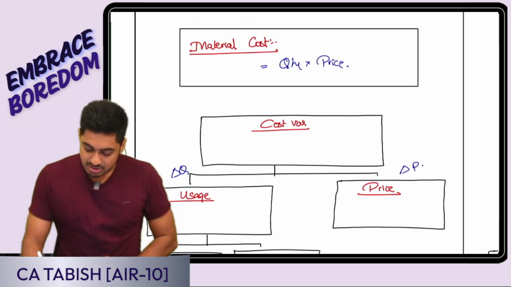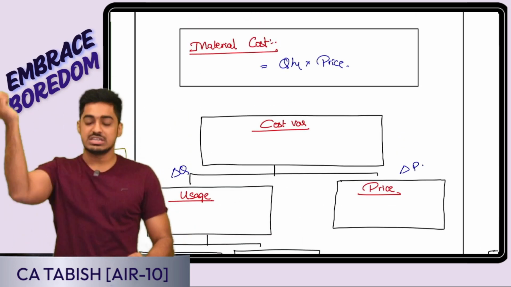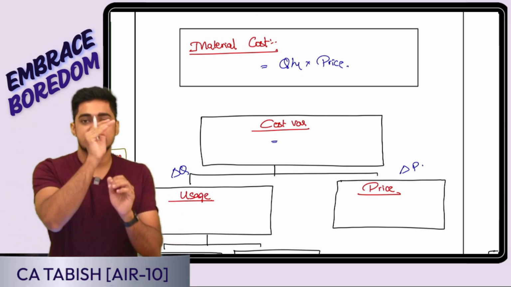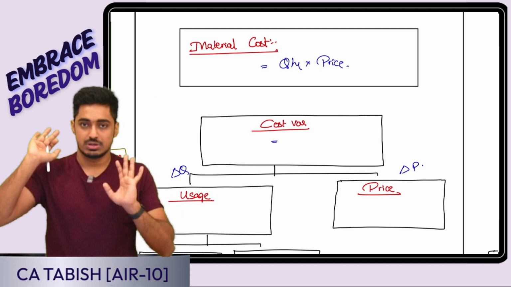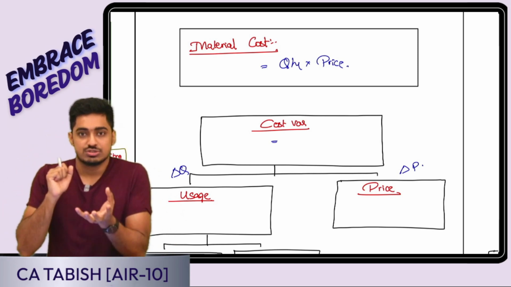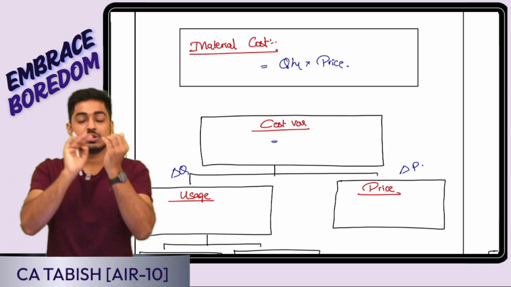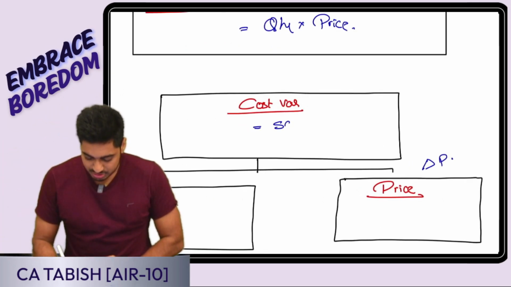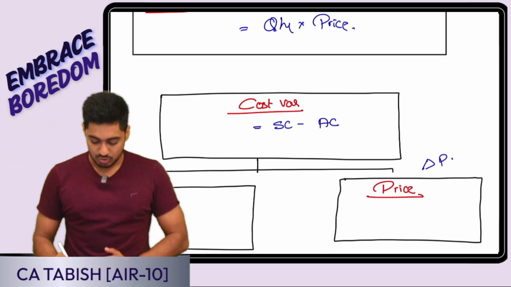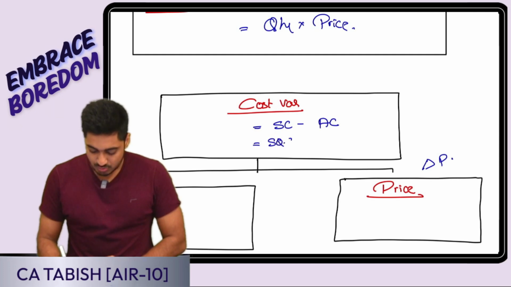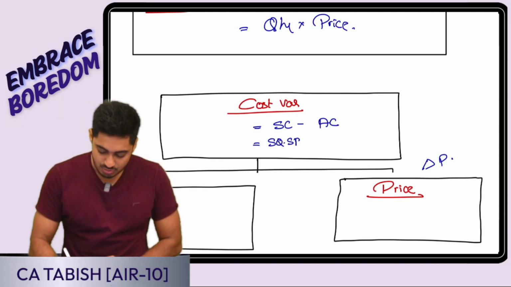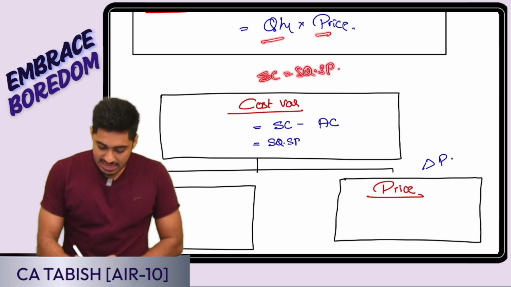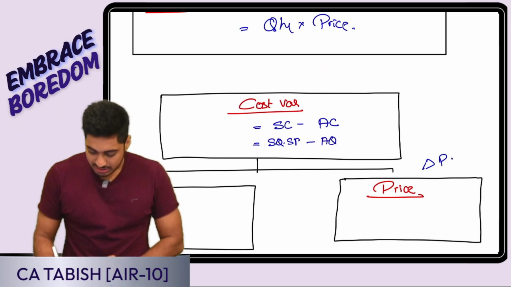First, material cost variance. It is the overall change in the cost. I know for all my cost variances, change is always standard minus actual. Yes or no? Ideally, standard cost should be more, actual cost should be less. So I will always be writing it as standard minus actual. So it is going to be standard cost of raw material minus actual cost. How do I arrive at my standard cost? Standard quantity into standard price, because my cost is quantity into price. So standard cost is standard quantity into standard price. Actual cost is going to be actual quantity into actual price.